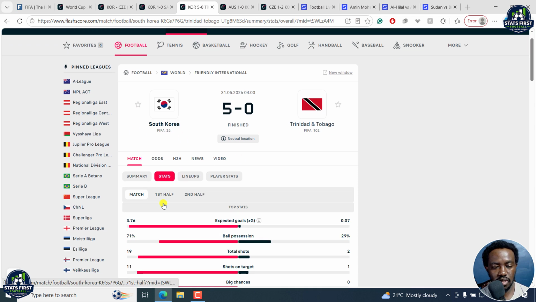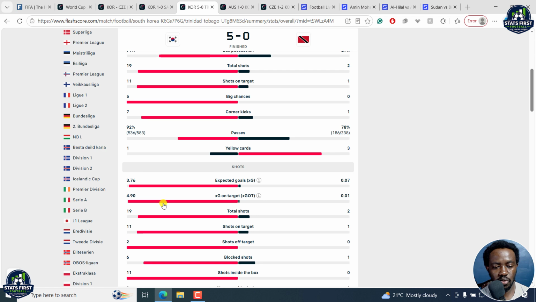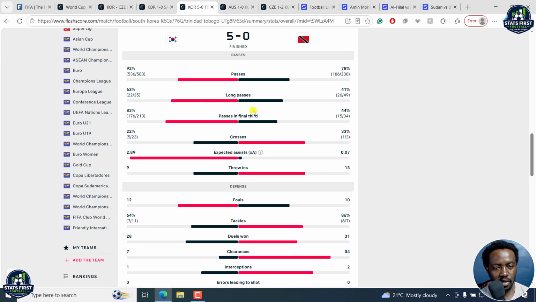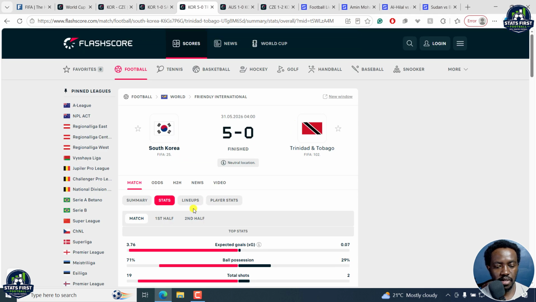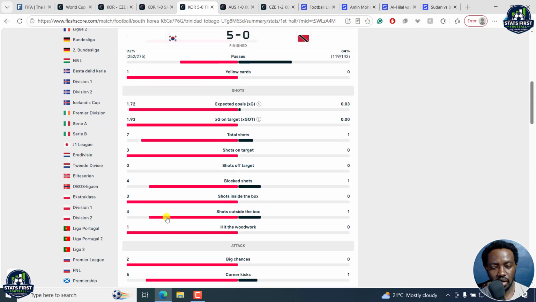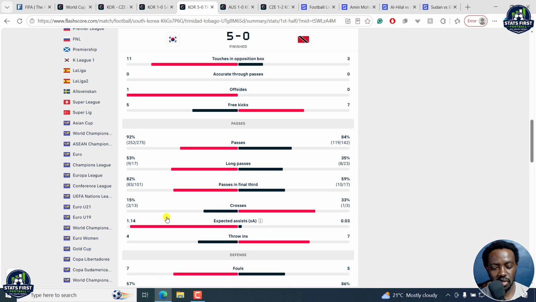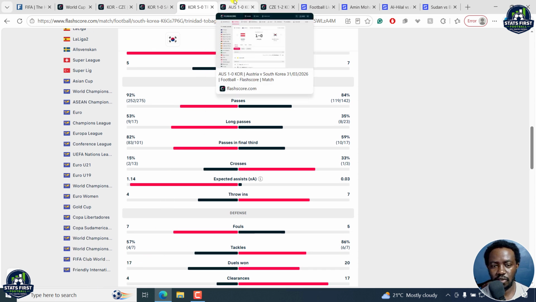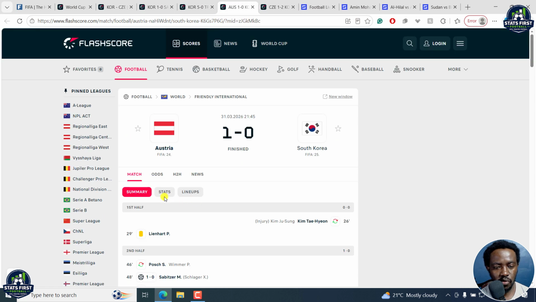Let's look at the statistics. Got 19 shots to 2, and committed 12 fouls to 10. That's okay. And for the first half they committed about how many fouls? They committed about 7 fouls. Good job. So I'm still leaning towards 10.5 fouls in the first half. And then we've got the game versus Austria. Austria ranked 24th, and South Korea ranked 25th.